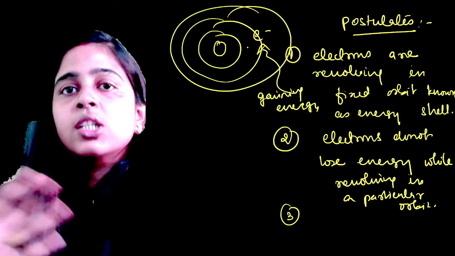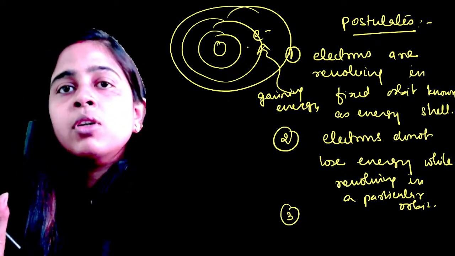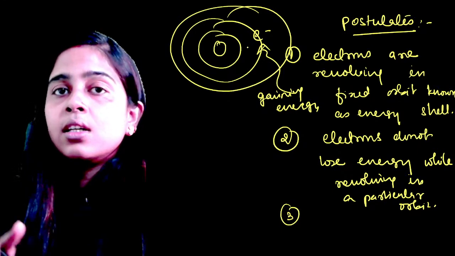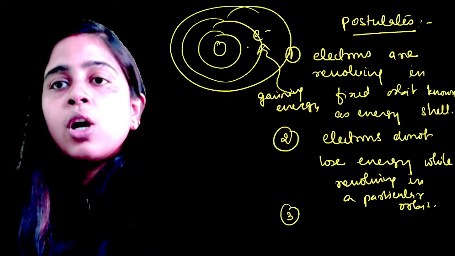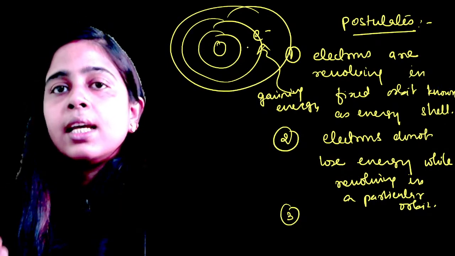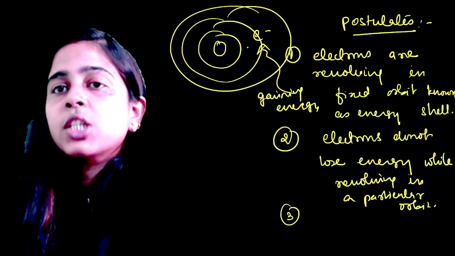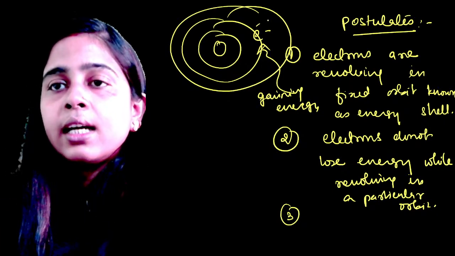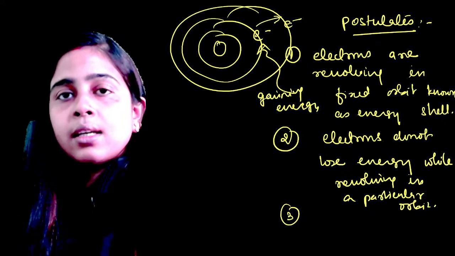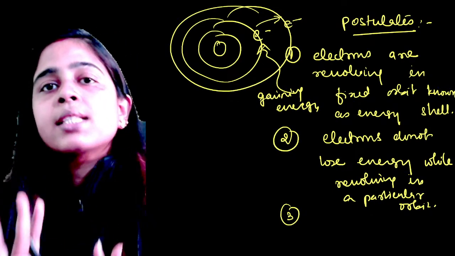Clear? Because its energy has increased. The minimum amount of energy required to stay in the second shell is not there in the electron now, because its energy has increased. It gained energy, so it will no longer stay in the second shell. It will jump to a higher orbit, corresponding to the energy it has.